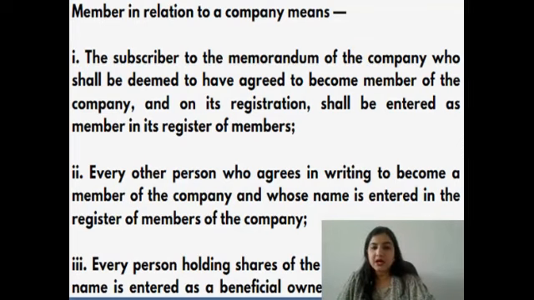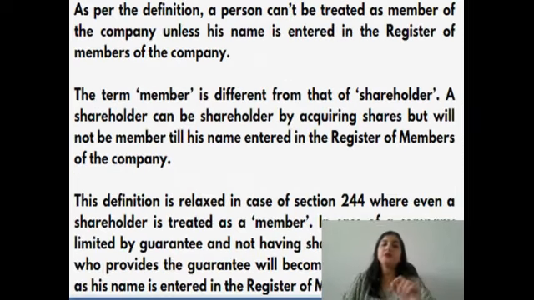Now, moving ahead. As per the definition, a person cannot be treated as a member of the company unless his name is entered in the ROM of the company. This is the basic conclusion from the provision that we have derived. The term member is different from that of shareholder.